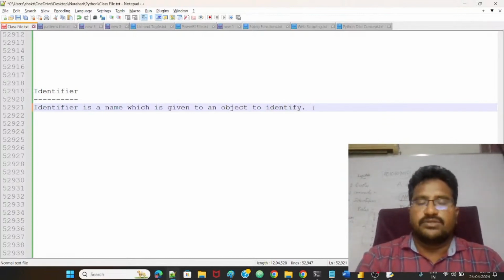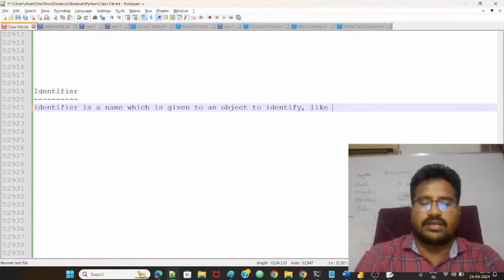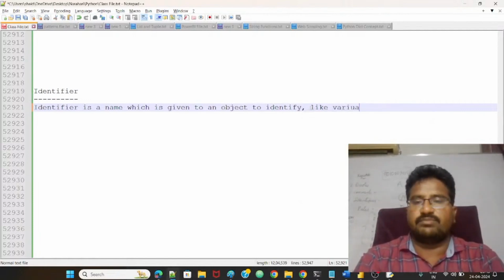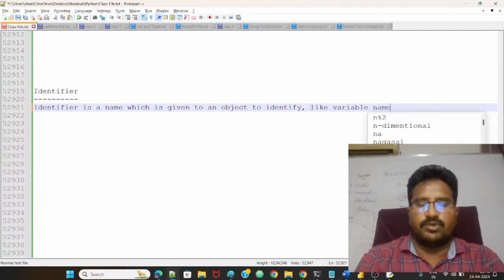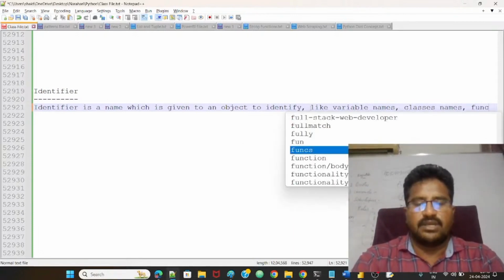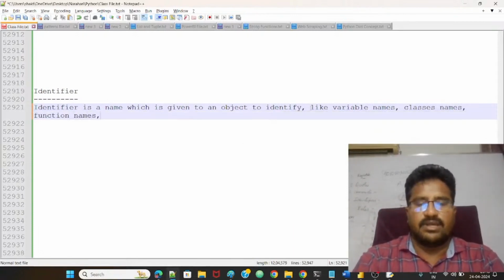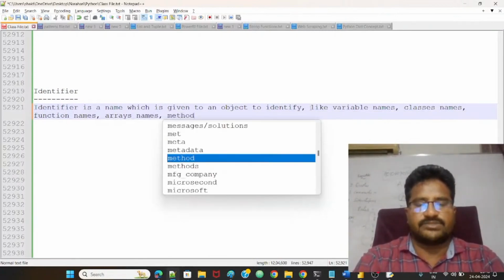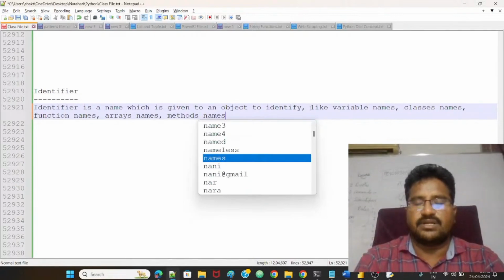So here, subject wise, what are the objects? Variable names, all of you. Variable names, or class names, guys, or function names, or method names, and so on.